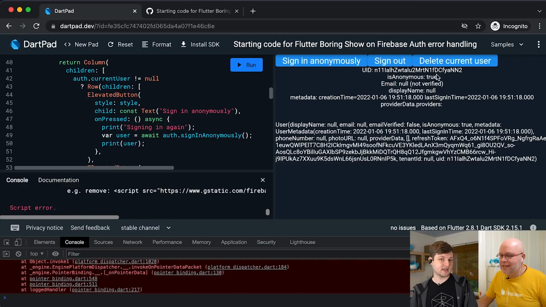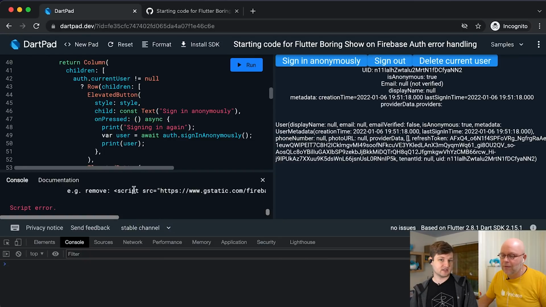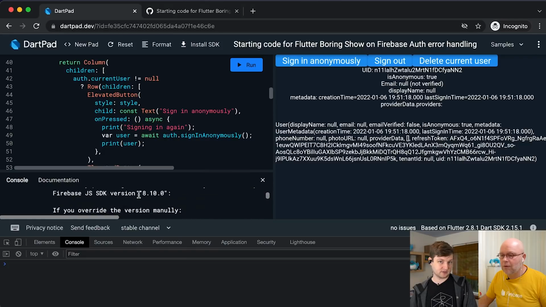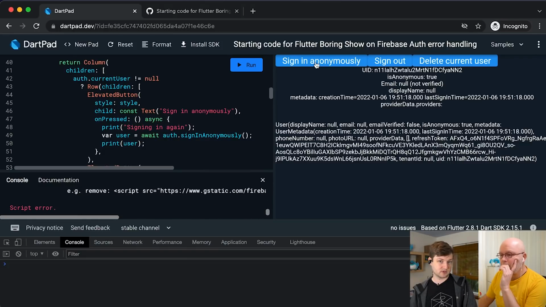So we're still expecting the same restored user to see in the Dartpad console once you click the button. I expect it to first show this, then an asynchronous call happens, so it might take a moment. It won't take very long in this case. And then it will print the entire user. So that's pretty much going to be the same as we see here, is my guess.